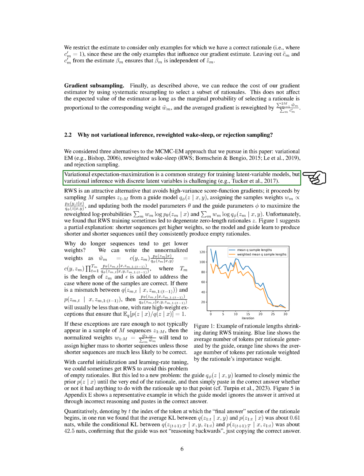Variational EM is a common strategy for training latent variable models, but it's challenging with discrete latent variables. Reweighted wake-sleep is an attractive alternative that avoids high variance score function gradients. However, we found that it sometimes led to degenerate zero-length rationales. Longer sequences tend to get lower weights, so the model and guide learn to produce shorter and shorter sequences until they consistently produce empty rationales.